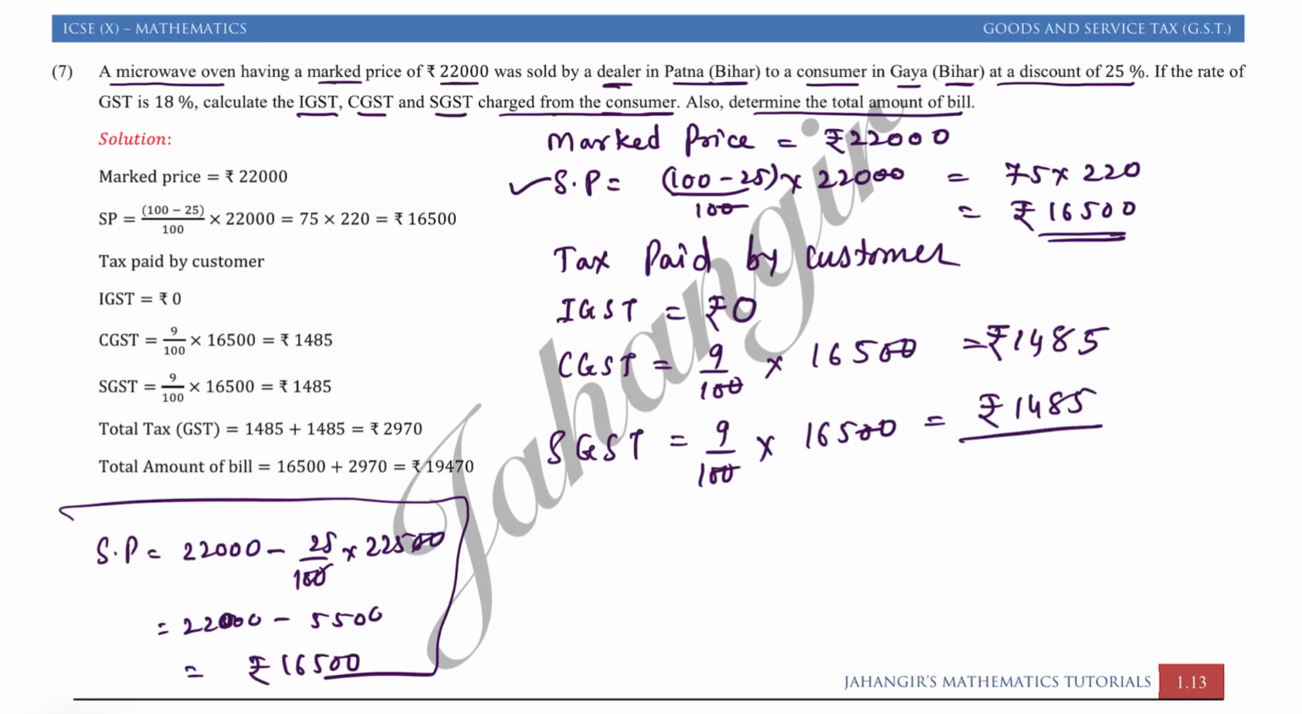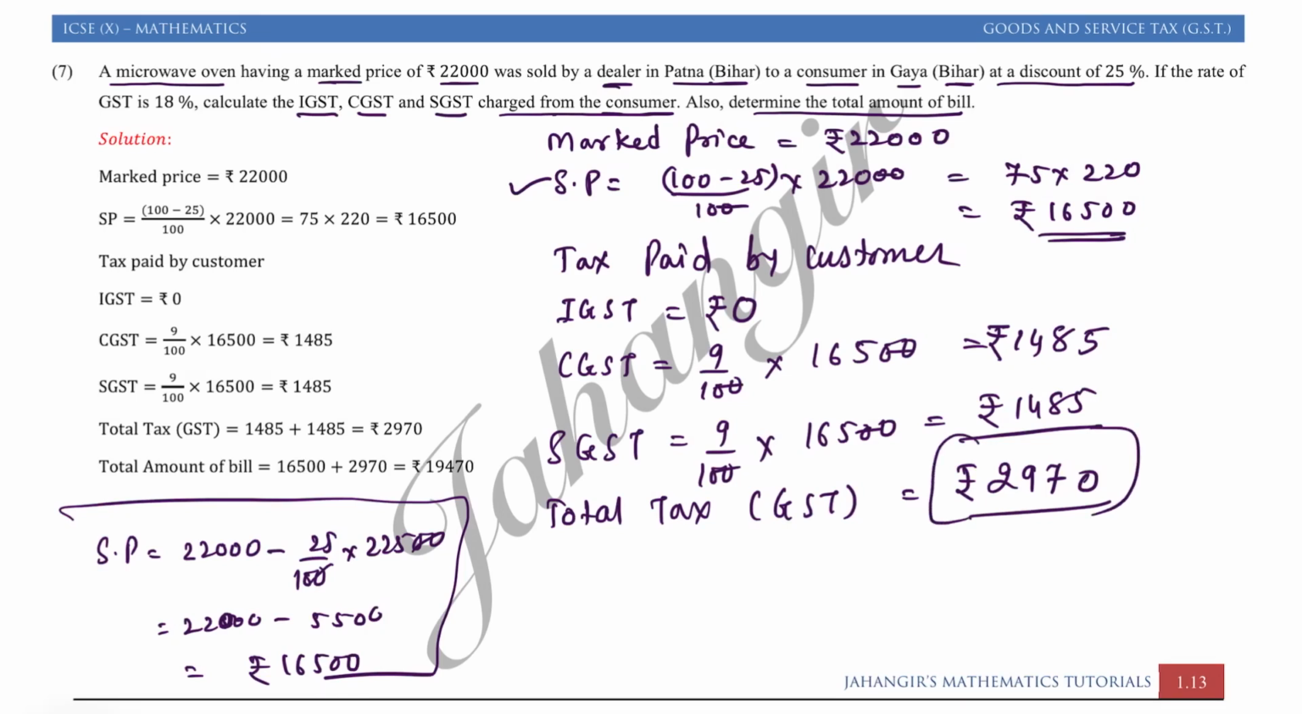So total tax paid by the customer, that is GST, under GST is paid by the customer as rupees 2970. So this is just a tax paid by the customer.